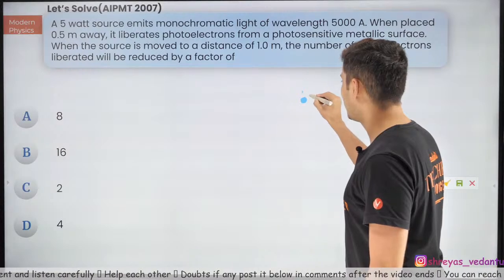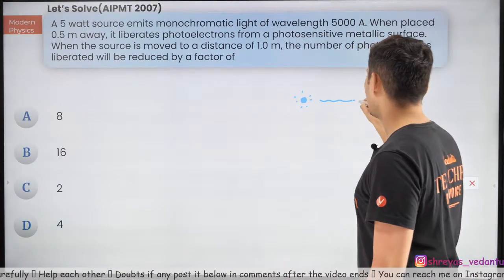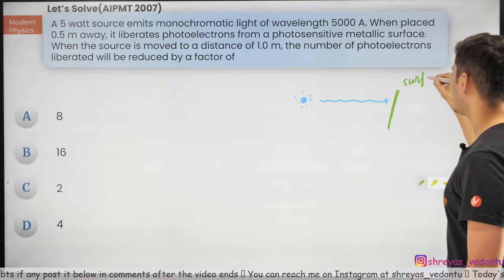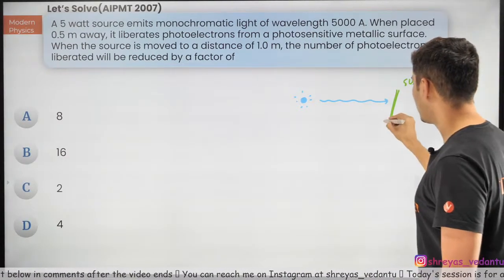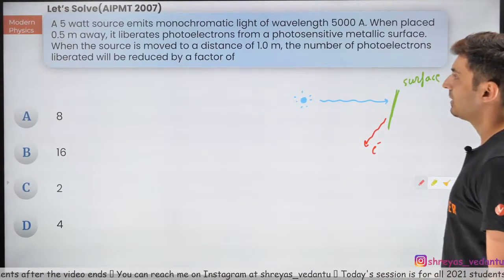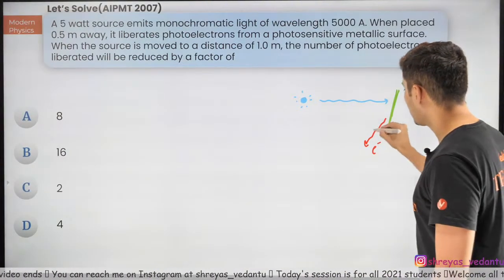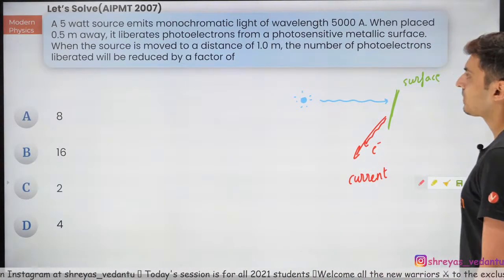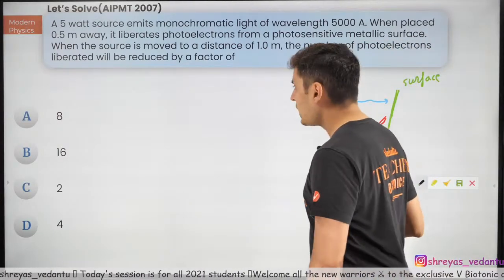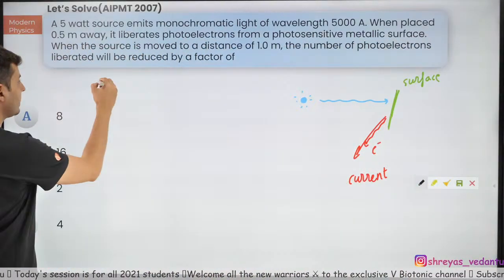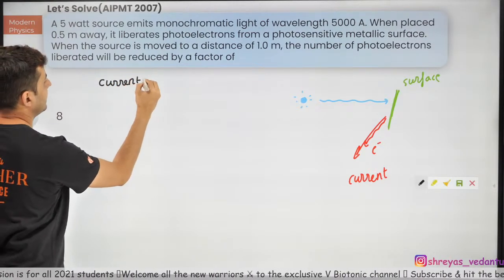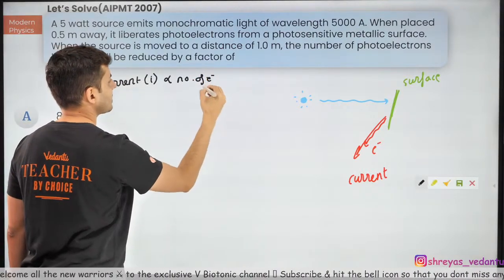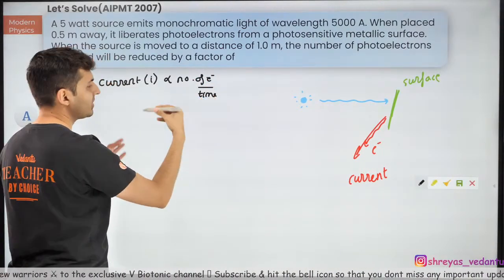There is a source out here like this, and there is light which is falling on a metallic surface. So this is your surface, and electrons will be ejected out. These electrons will in fact make up the current in that circuit. Now we all know one thing. The current I depends on the number of electrons which are ejected per unit time. How many electrons are coming out of it?